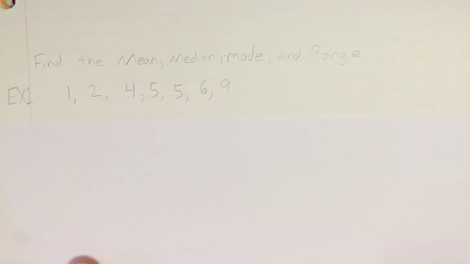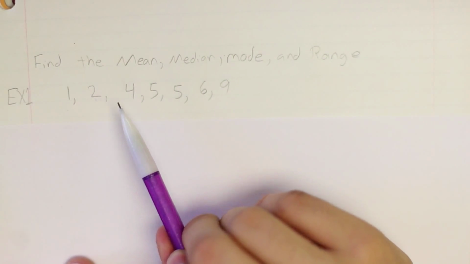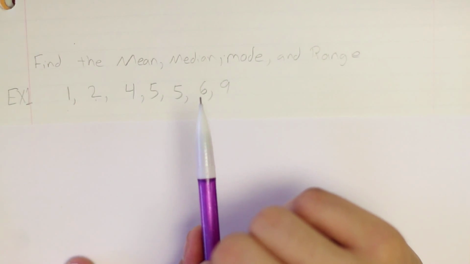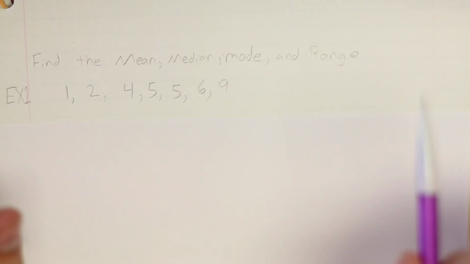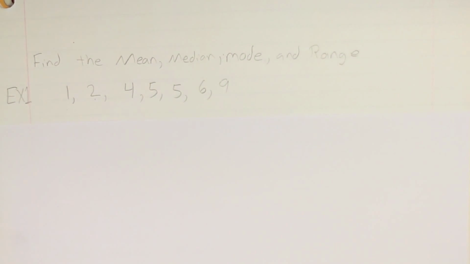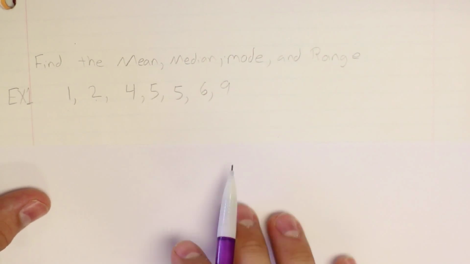All right, let's get going. So here we have 1, 2, 4, 5, 5, 6, and 9. We're told to find the mean. The way I like to think about this is the mean is mean. It's the one that requires the most work, the one that's going to make you have to add and divide. Ugh. So, you've got to add all these numbers up.